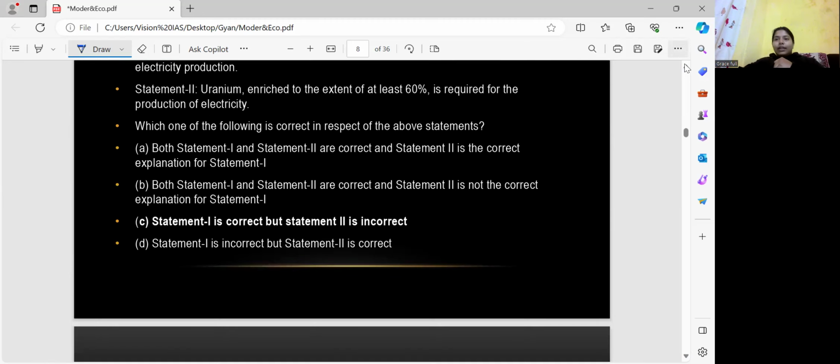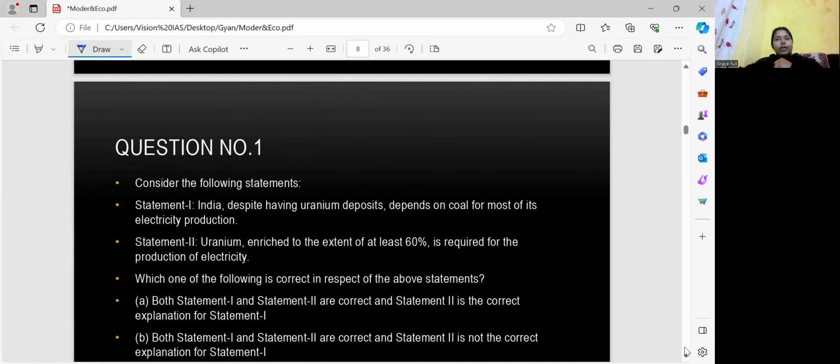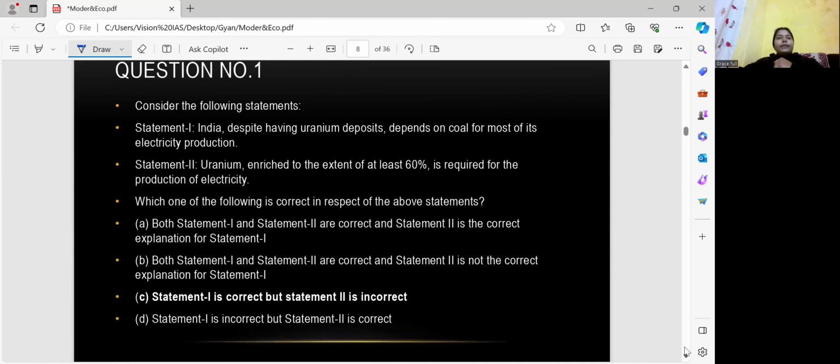Now we are going to start the economy from here, because last year we got only 3 questions from modern Indian history, and the rest, 14 questions, were related to economics. Okay. Now, question number 1 related to economics is about uranium. Why it is in the news, we are also going to learn. So statement number 1 says, India, despite